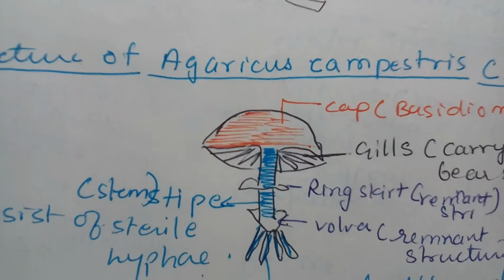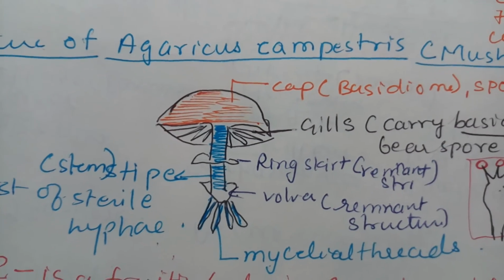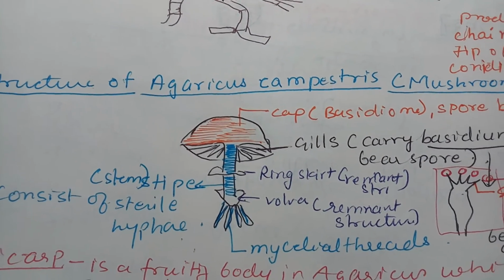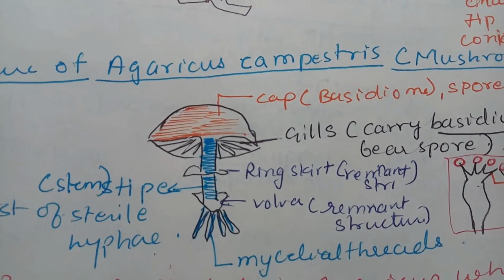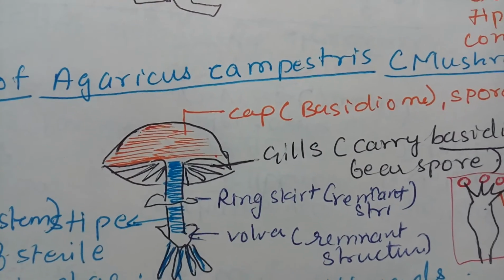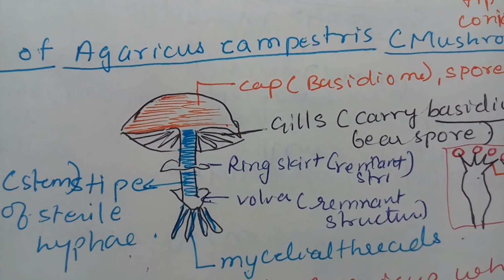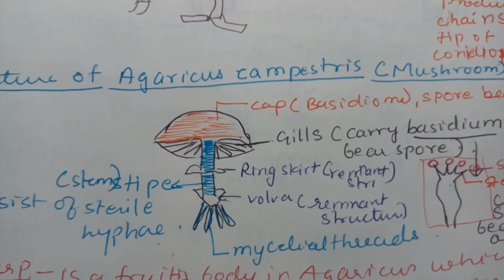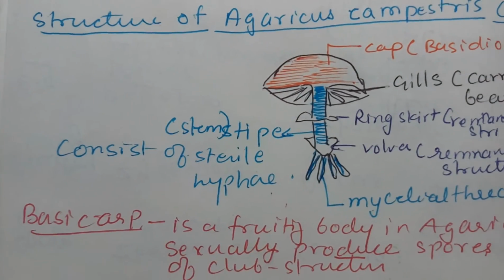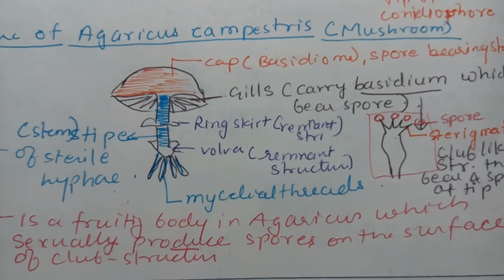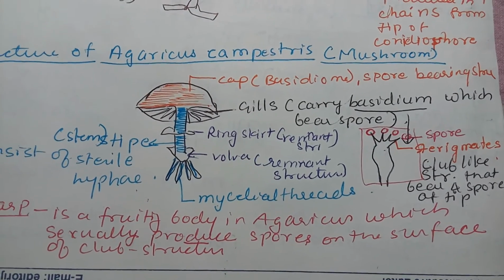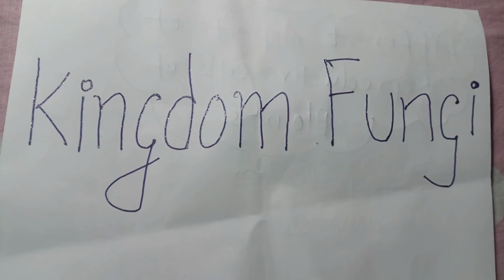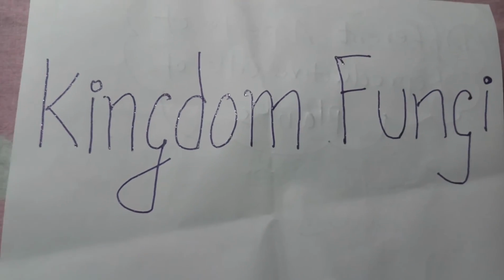Here is the stem-like structure which is called the stipe, and below are the mycelial threads. Again they are the hyphae which are busy absorbing nutrients. Then there are two structures, ring and volva. They are remnant structures: once the cap is formed, they are the remains that stay attached to the mushroom. Basidiocarp is the fruiting body in Agaricus, which actually produces spores on the surface of the club structure. So you should know these different terms very well.